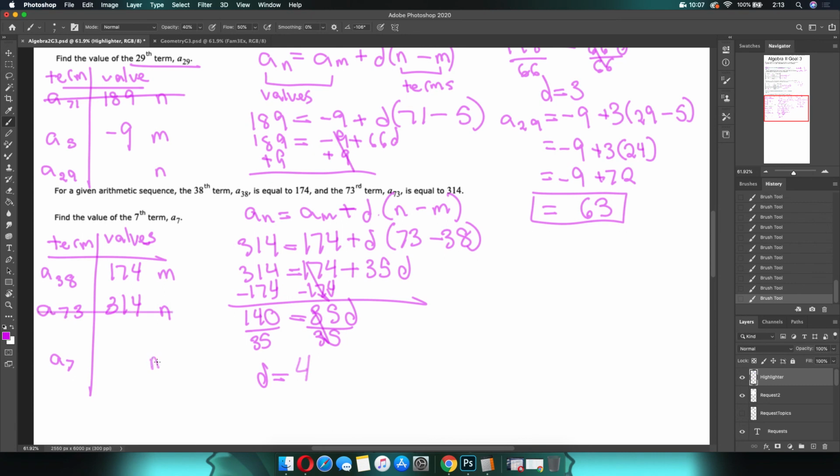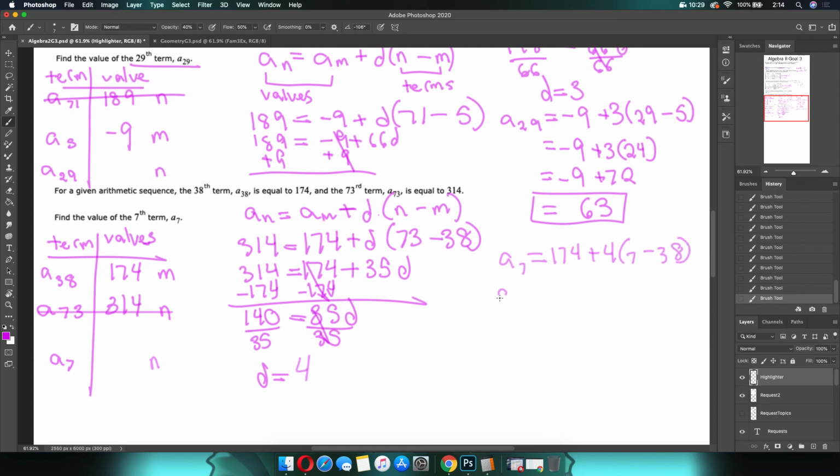Here's our new n. So let's see what we have. We have value of n, which is a sub 7. That's kind of the whole point. And then it's going to be a value of m, which is 174 plus 4 parentheses, n, which is 7, minus m, which is 38.